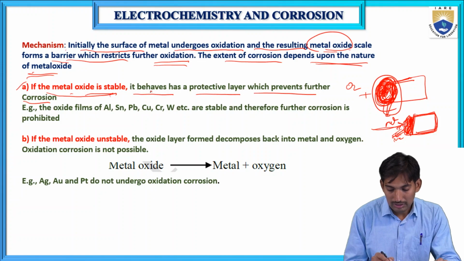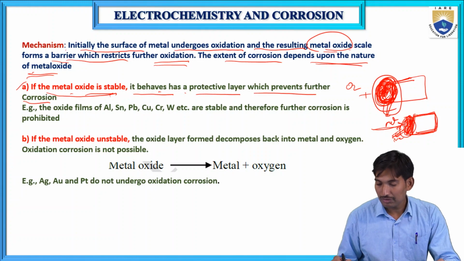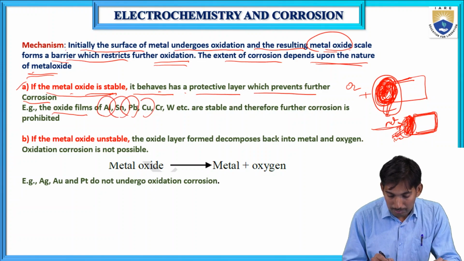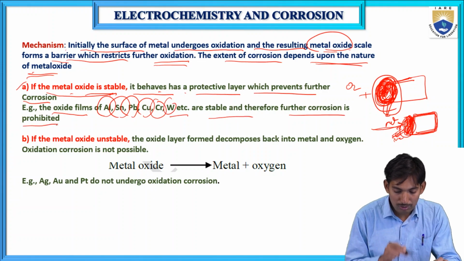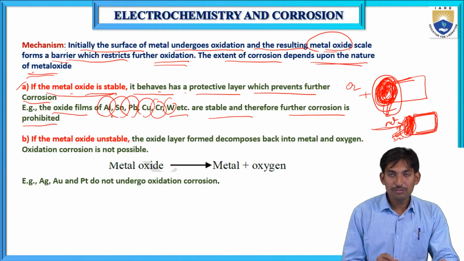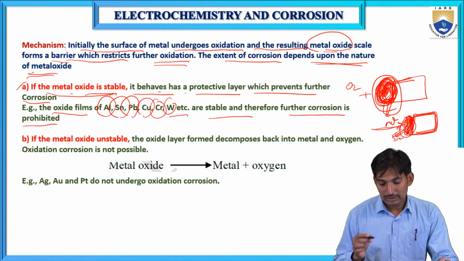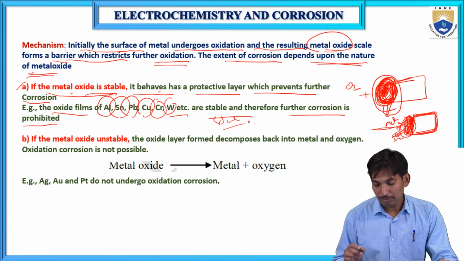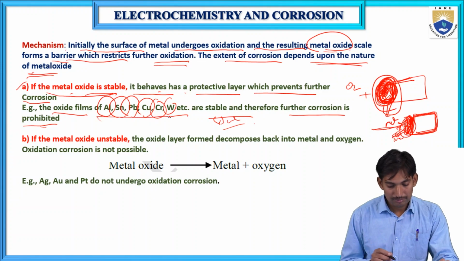If the metal oxide is stable, it behaves as a protective layer and prevents further oxidation of the metal. For example, the oxide films of aluminium, tin, lead, copper, chromium, tungsten, etc. are stable and therefore further corrosion is prohibited. These form stable oxide films, so further corrosion will be prevented by these oxides.